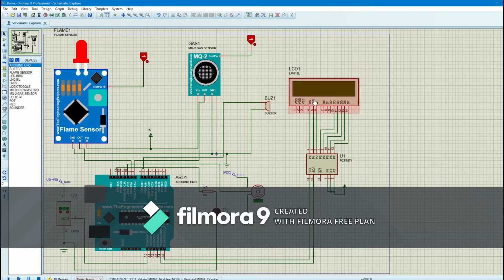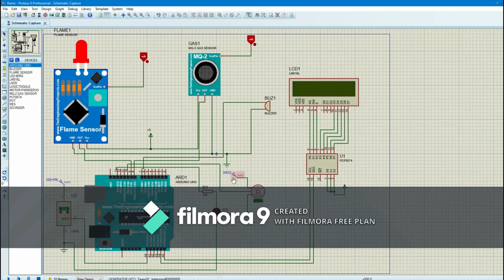The first one is the LCD. This one is to display the kebakaran warning and the temperature. The second one is the buzzer. The buzzer is to make noise to alert people. And the third one is the servo motor. This is PWM. It's just to change the direction, and the LED.